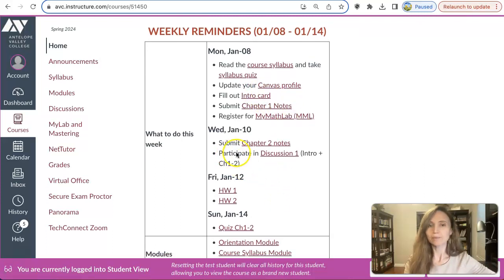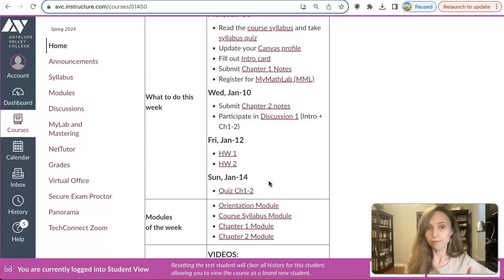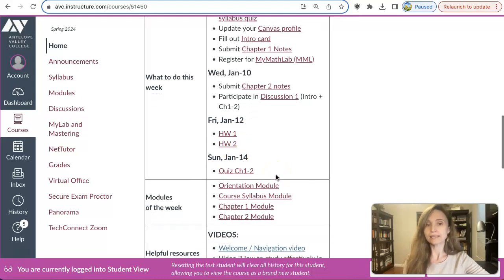On Wednesday, you will submit chapter 2 notes and participate in discussion 1, which includes introduction and chapter 1 and chapter 2 concepts. You will see all the directions when you click on the assignment. And by Friday, which means you can complete this homework assignment earlier than Friday, but I would recommend that the latest is Friday, complete homework for chapter 1 and homework for chapter 2. And on Sunday, take the quiz that covers questions from chapter 1 and chapter 2 just to check yourself on how you got it, whether you remember what you learned, and so on.